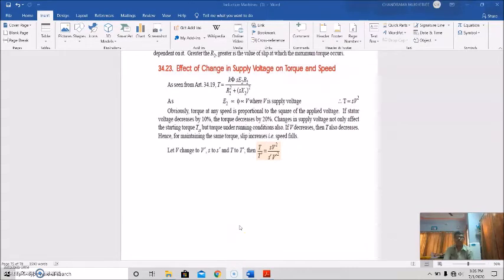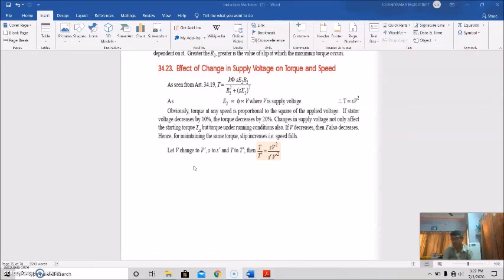So we are discussing the effect of change in supply voltage on torque and speed, and we found from the expression of torque, Torque is equal to K phi S E2 R2 by R2 square plus S square X2 square, and as E2 is directly proportional to phi, which is also directly proportional to the supply voltage, we can conclude that torque is directly proportional to V square. So obviously torque at any speed is proportional to the square of the applied voltage.